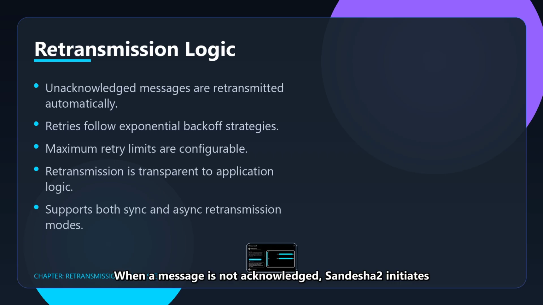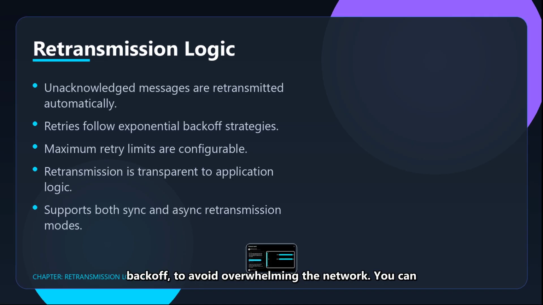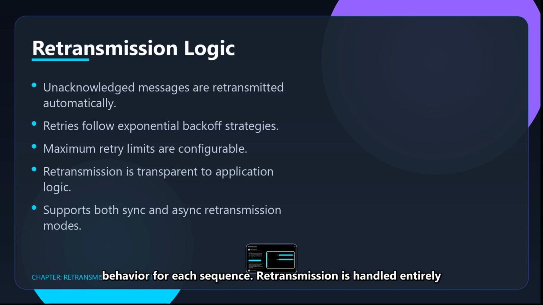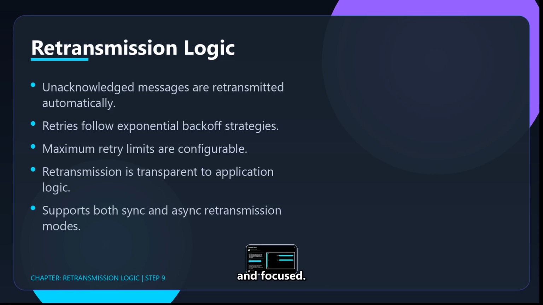When a message is not acknowledged, Sandesha2 initiates retransmission. It uses intelligent retry strategies, including exponential backoff, to avoid overwhelming the network. You can configure the maximum number of retries and the behavior for each sequence. Retransmission is handled entirely by Sandesha2, so your application code remains clean and focused.